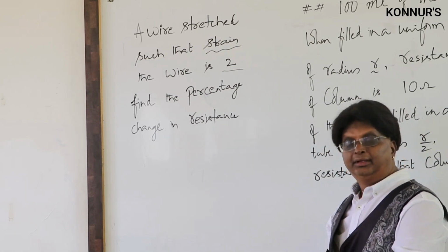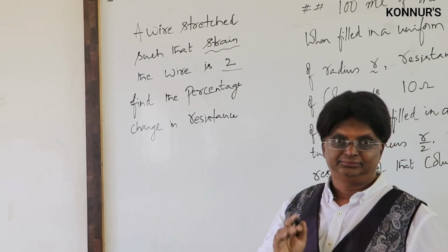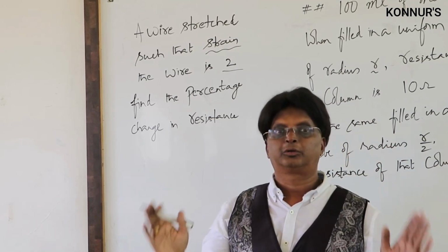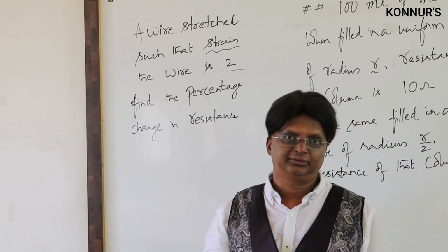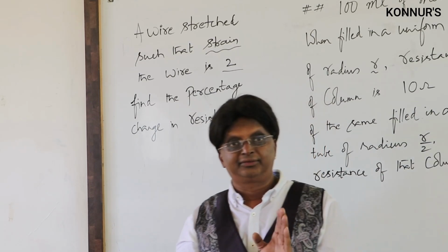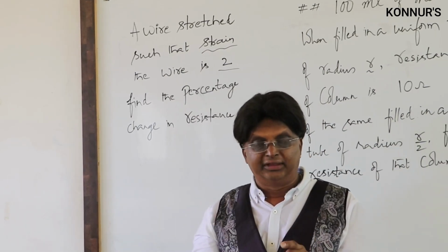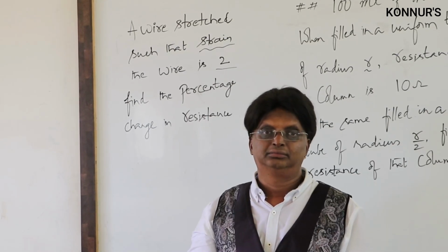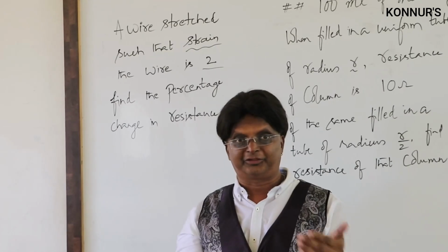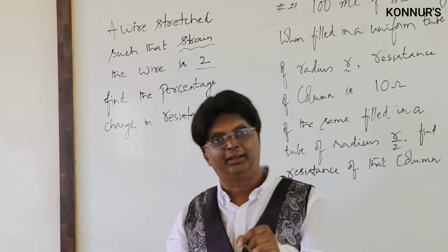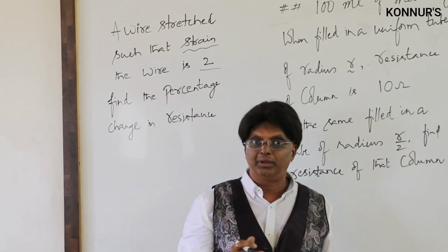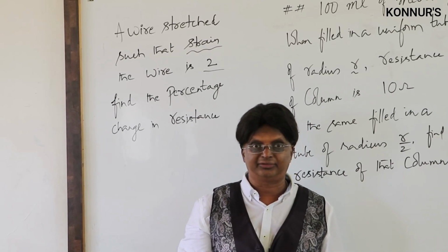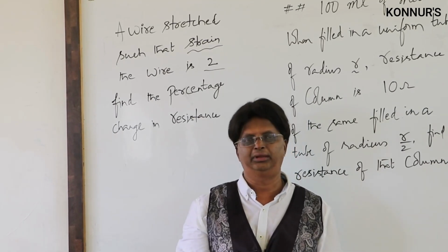Now, when a wire is stretched, length increases, cross section decreases, but volume remains the same. So in this case, the data says volume remaining constant. Therefore, we cannot use earlier expressions like R proportional to L or R proportional to 1 by R square, the radius of the wire. We cannot use that one.